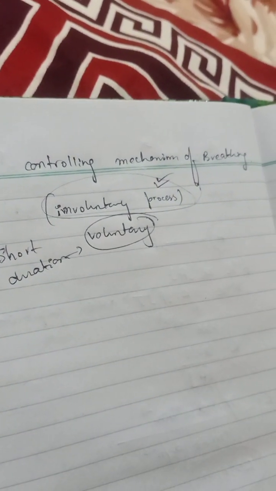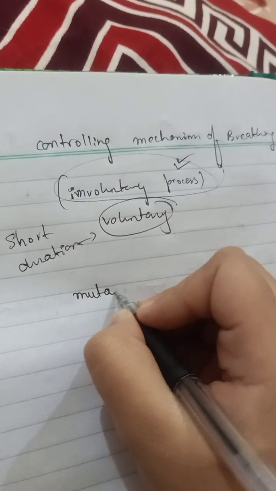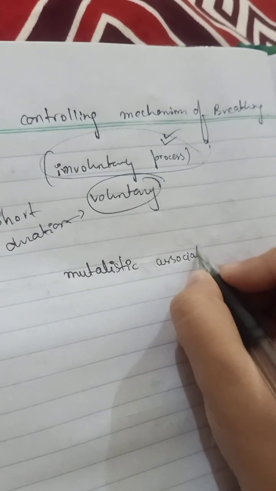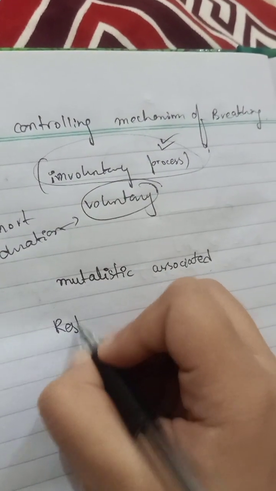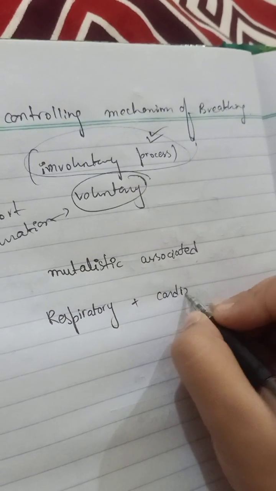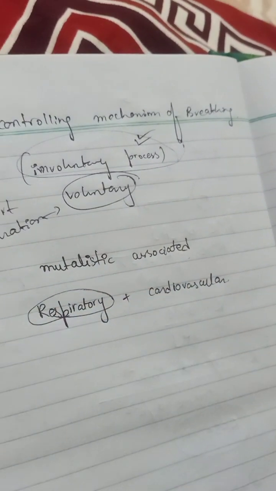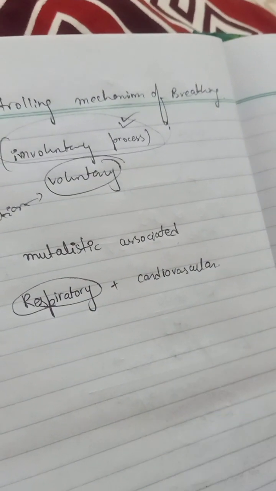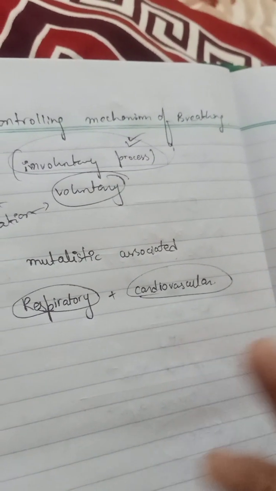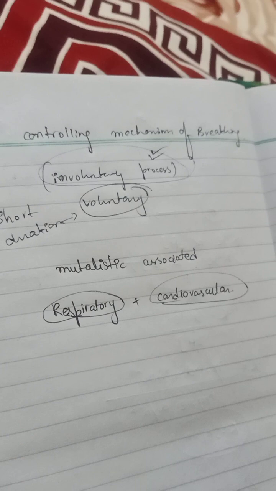So if we talk about this breathing mechanism, this process is mutualistically associated with the respiratory system plus the cardiovascular system. Let's see how it is mutually associated. The respiratory system is for inhaling and exhaling, all right. And the cardiovascular system is where the heart is responsible. So in this video we're going to discuss the whole mechanism, and how they are associated.